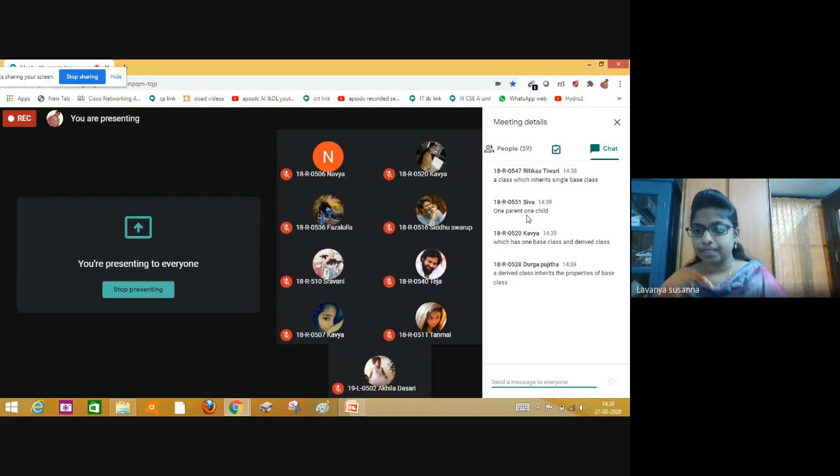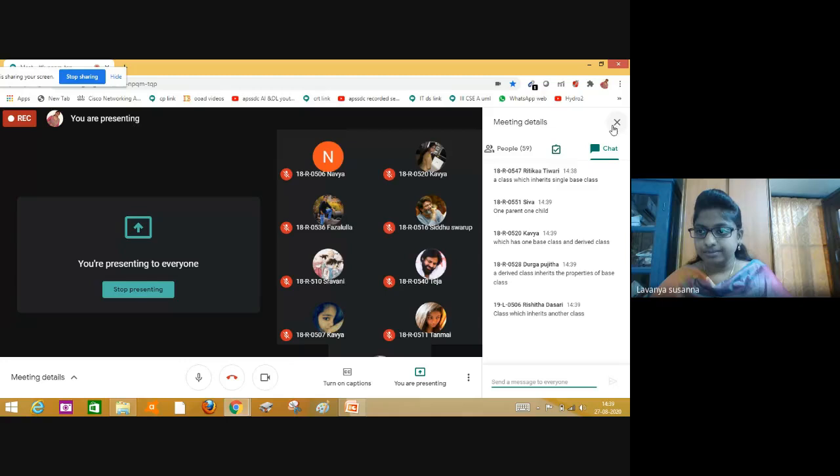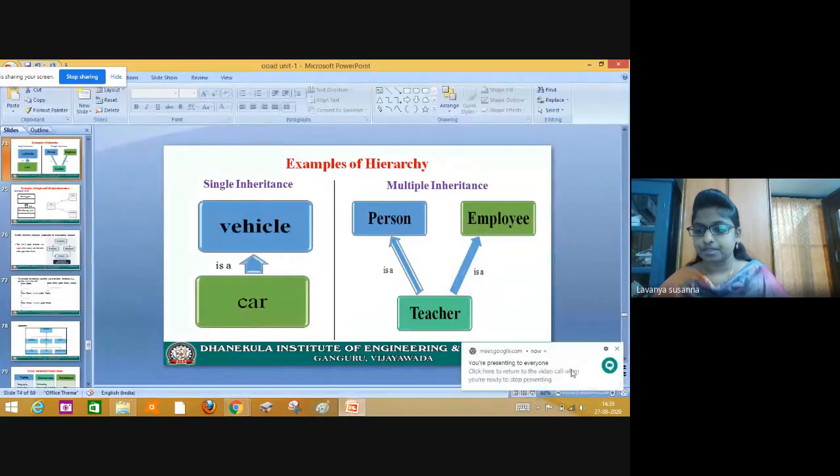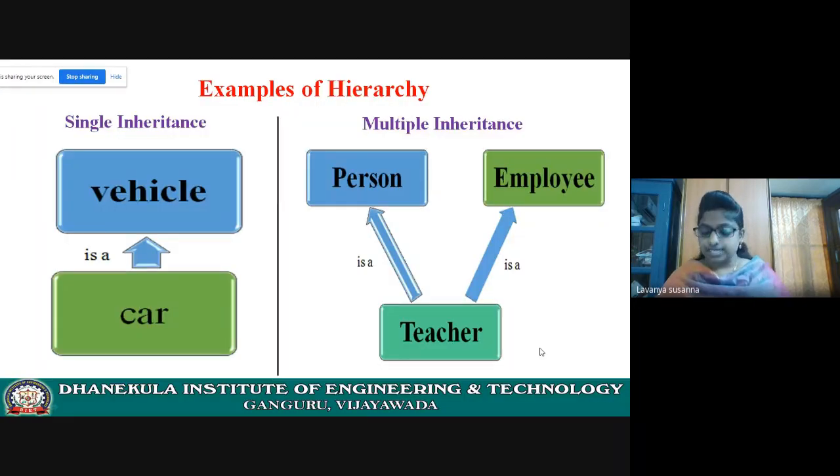A derived class inherits the properties of a class. Number 28, Durga Pujita. 6, Dasari Rishita: a class which inherits another class. Okay, very good. Some of the students have answered very well.